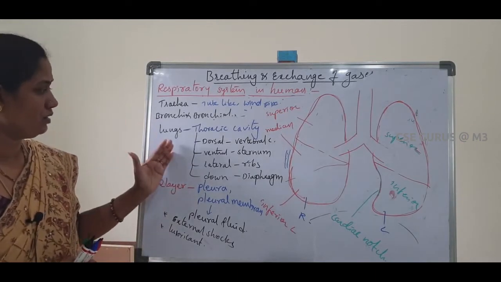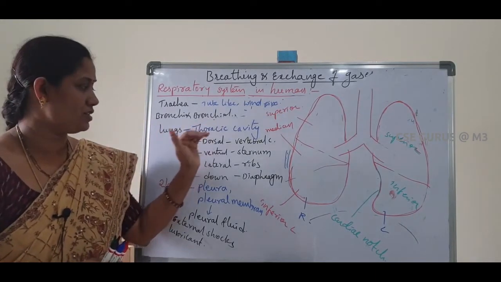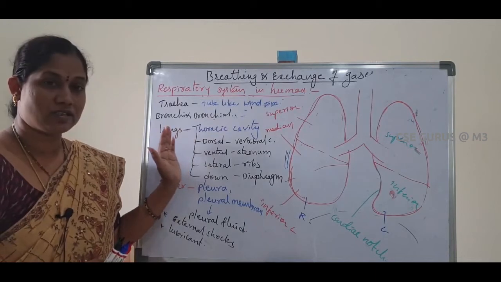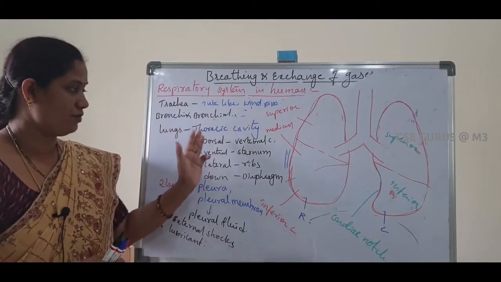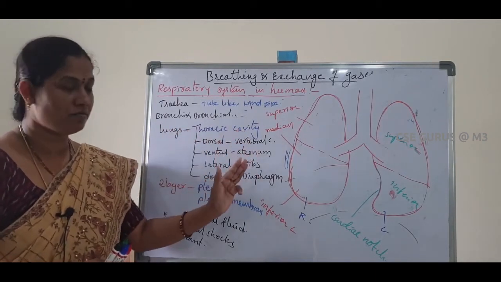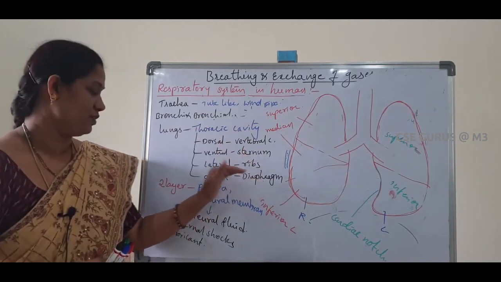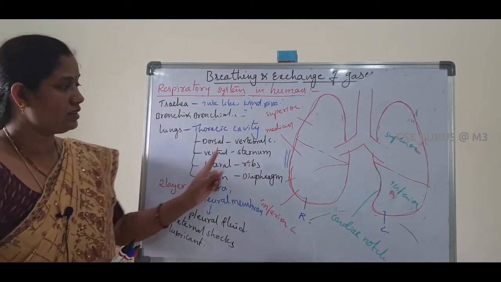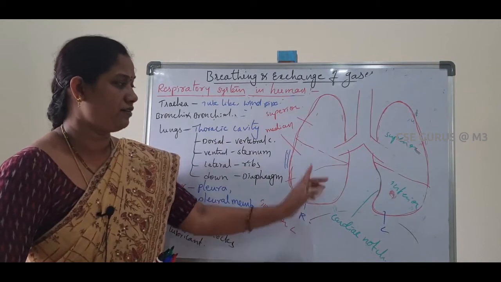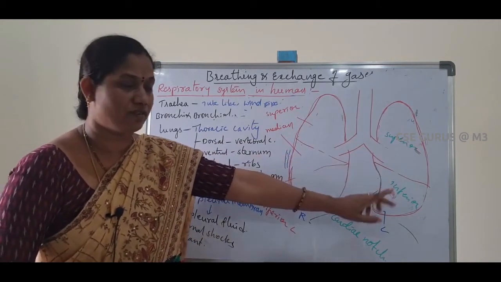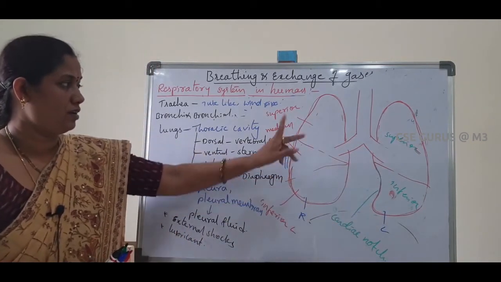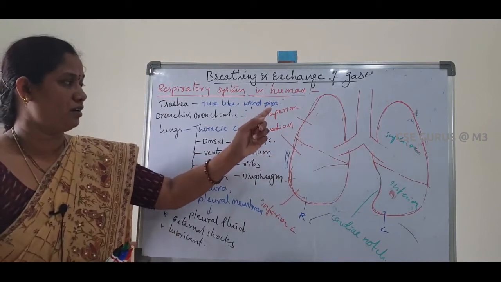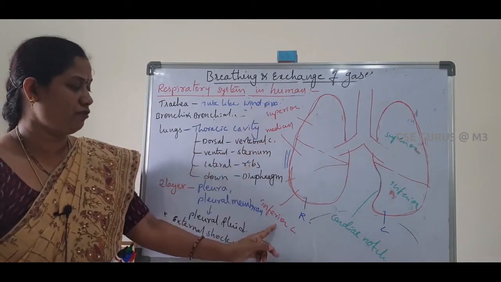Lungs are located in the thoracic cavity. The thoracic cavity is made up of the vertebral column, sternum, ribs, and diaphragm. The right lung divides into 3 parts, the left lung into 2 parts. Right lung: superior lobe, median lobe, inferior lobe.